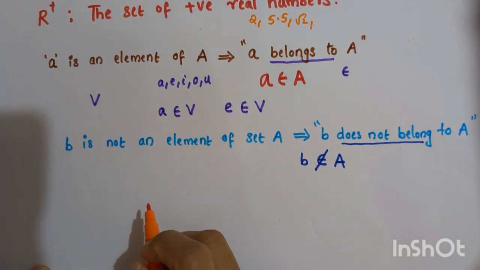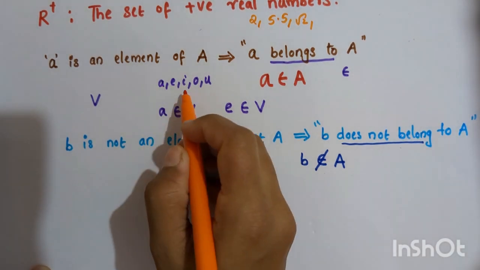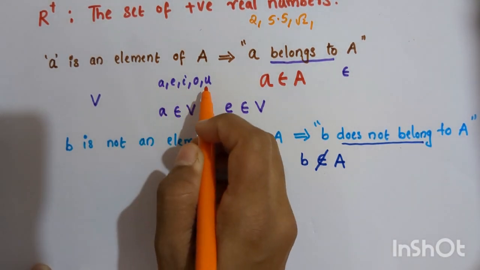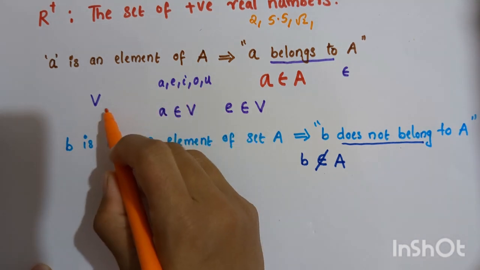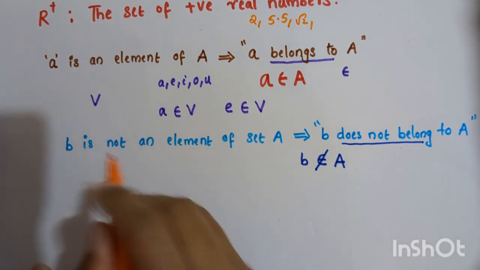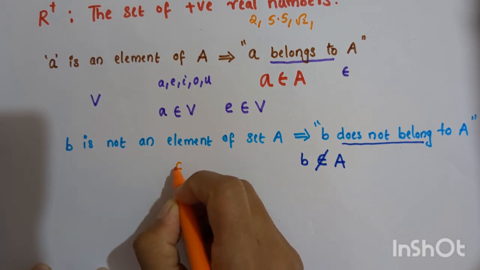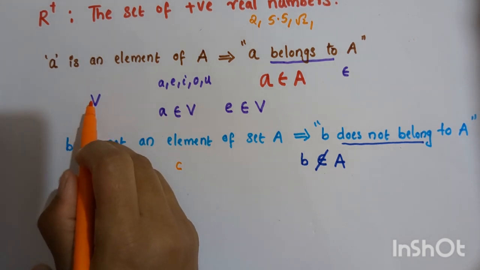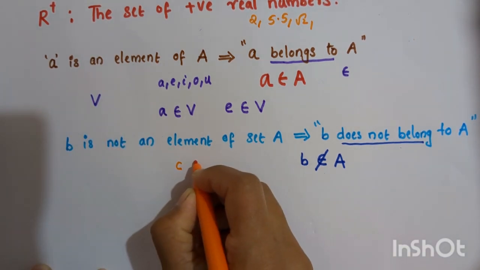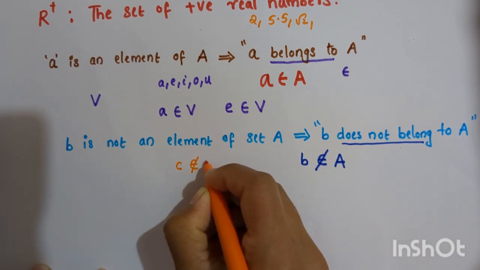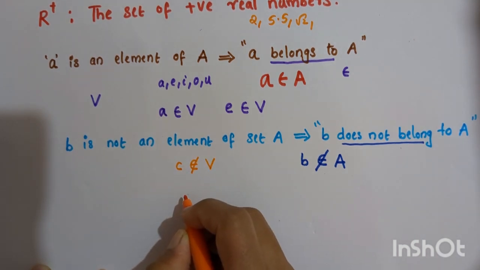For example, we have a set of vowels here. We know that A, E, I, O, U are the elements in the set of vowels V. So we can write the letter C is not a vowel, so it is not an element of the set V. So you can write C does not belong to V.